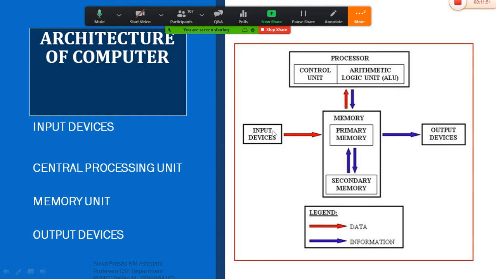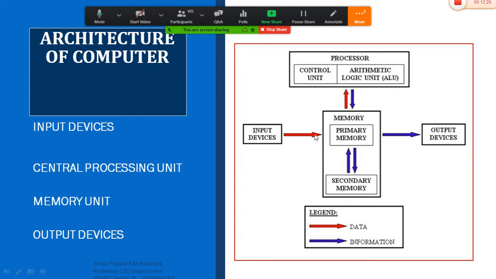So once the data has been transferred from input to the memory, and from memory to the CPU, you can see the red arrow mark here. Transferring of data takes place here. Memory will transfer the data to the central processing unit, and that central processing unit will take the support of the control unit. If the data is related to arithmetic and logic operations, then it will be transferred from the control unit to the arithmetic logic unit. This is the flow of execution which takes place in your computer system.